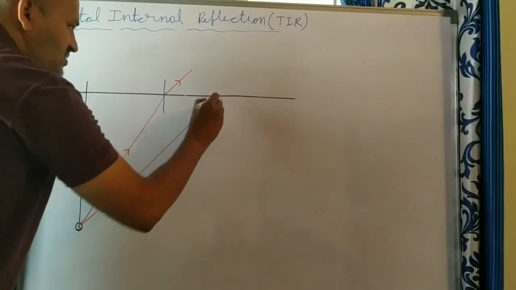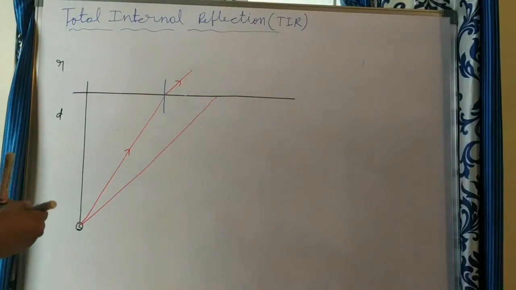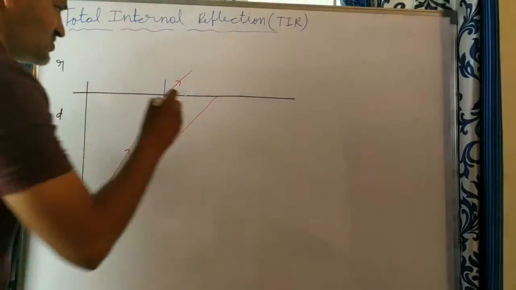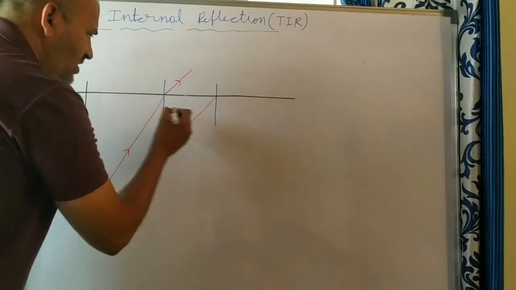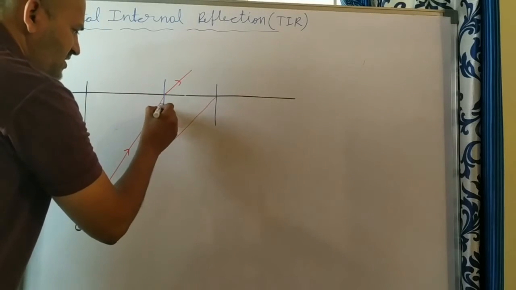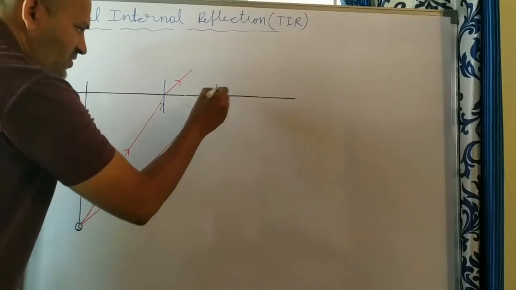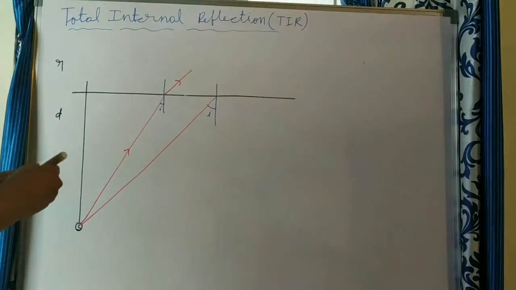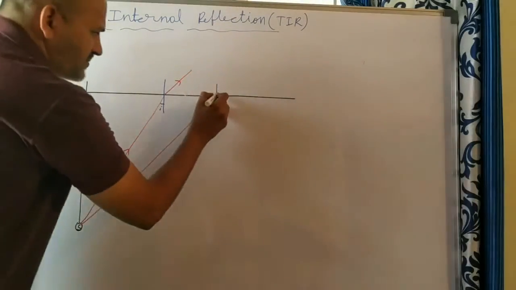Suppose the normal is like this. Assume another ray coming from the source is incident like this. Now what is the angle of incidence here? It will be more than in the previous case. This is the normal. Compared to the previous angle of incidence, here the angle of incidence is more, so the refraction is also more.